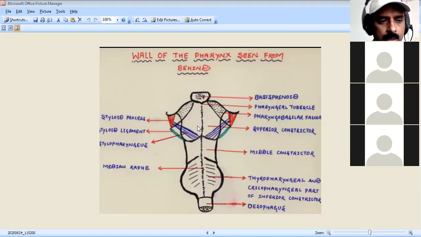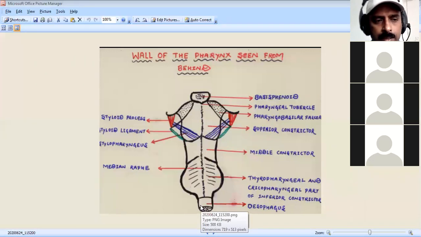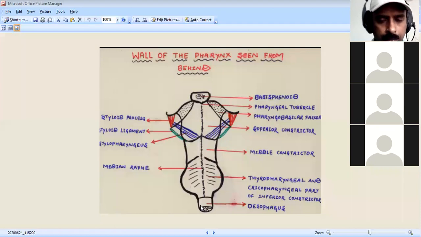Then the dorsal lingual branch of the lingual artery, and the greater palatine and pharyngeal pterygoid branches of the maxillary artery. So you have to remember the lingual artery, maxillary artery, facial artery, that is the palatine artery, then the ascending pharyngeal branch of the external carotid artery. The pharynx is supplied by almost all these arteries.